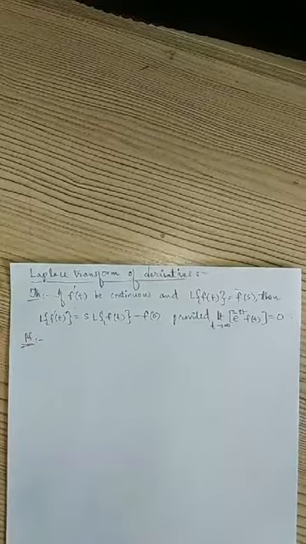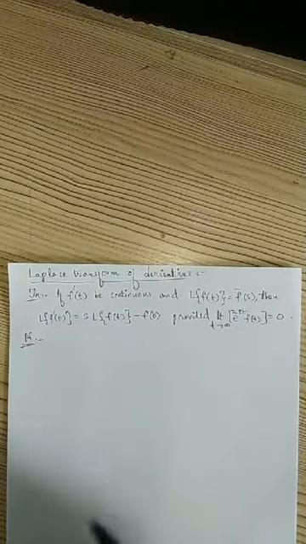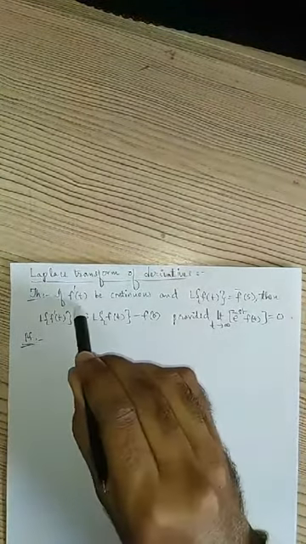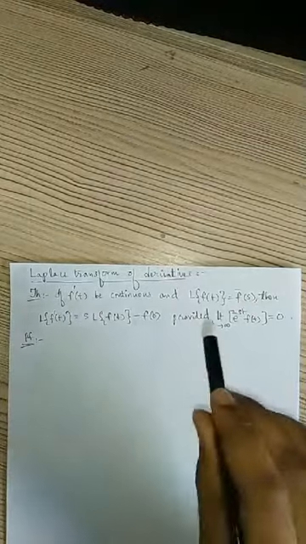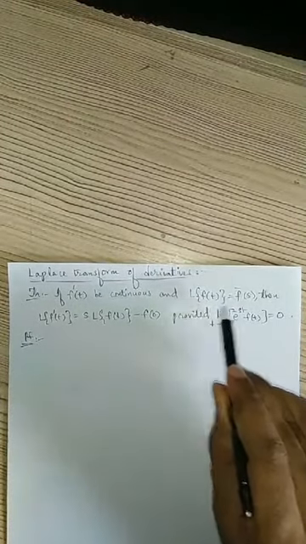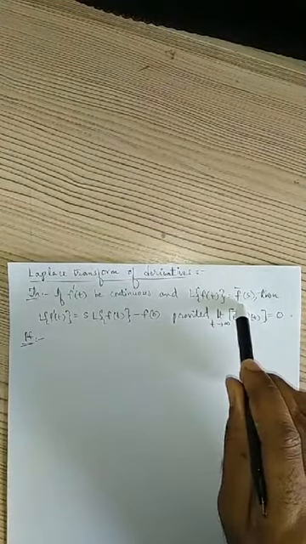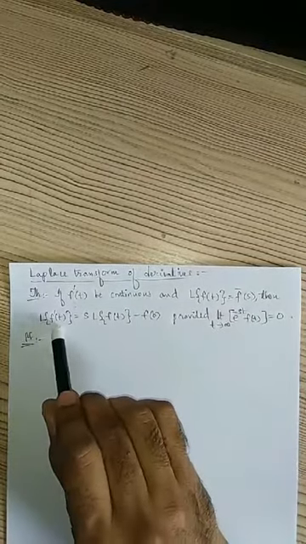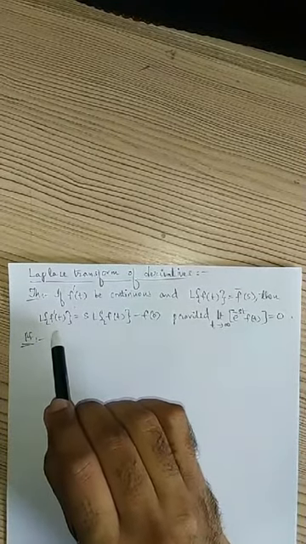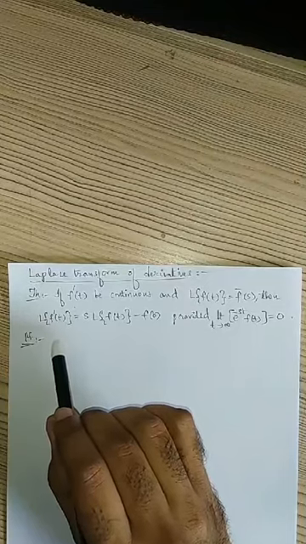So what is the statement? The statement says that when f dash of t is continuous and the Laplace transform of f of t is f bar of s, then the Laplace transform of f dash of t,